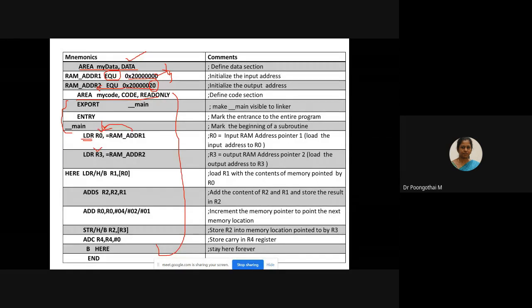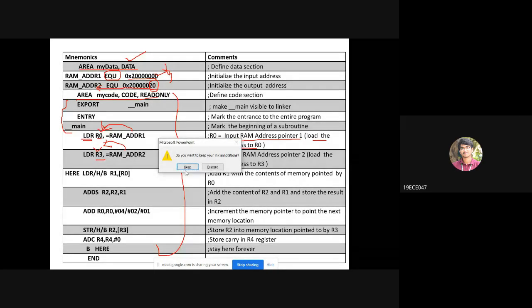So this is the starting address of memory. So input RAM address pointer 1: load the input address to R0. Now R0 holds this input address. For the output case, it is the same: load the output address to R3. Now R0 holds the input address, R3 holds the output address. Is that clear, students? Yes or no?